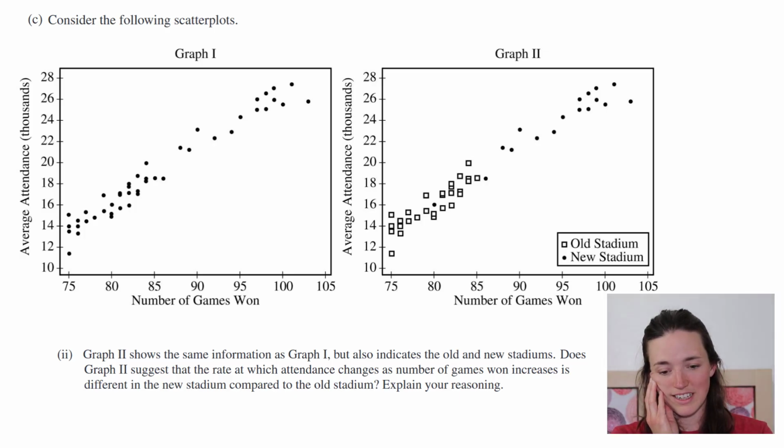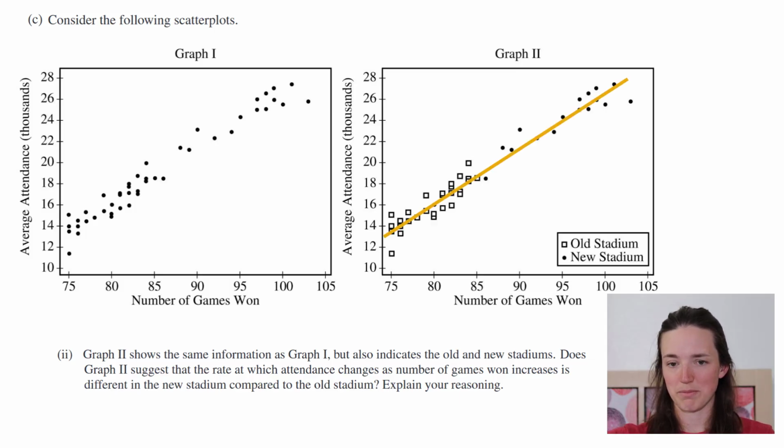Okay, so it's basically asking if the rate at which attendance changes as the number of games won increases is different in the new stadium versus the old stadium. No. I see the same trend. In the old stadium and in the new stadium, the more games they won, the more people attended. Seems the same to me.